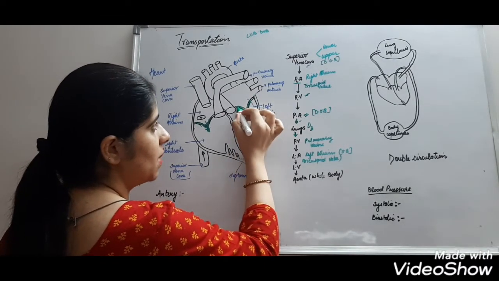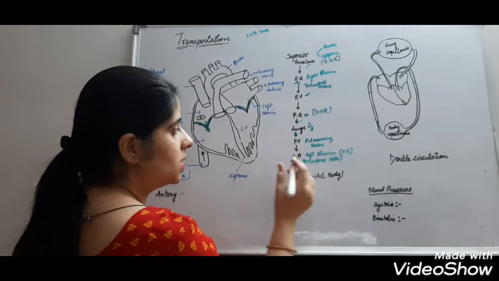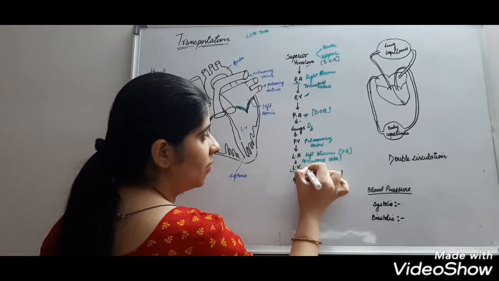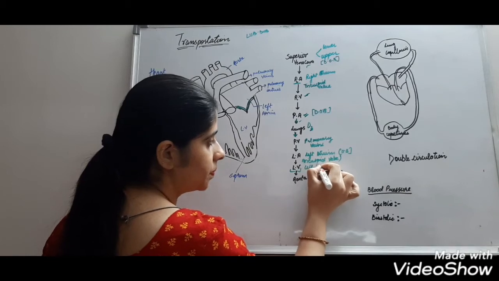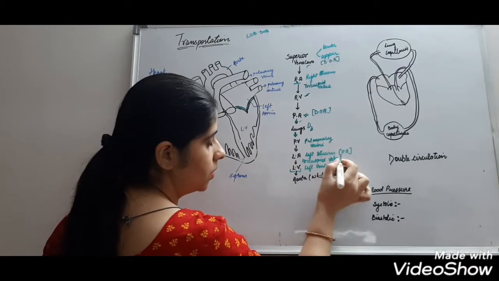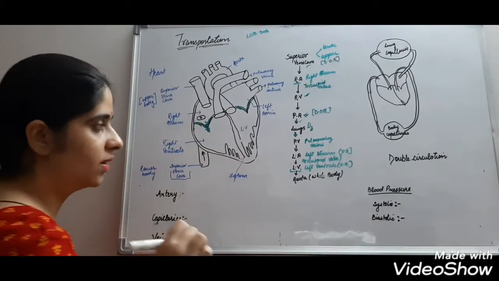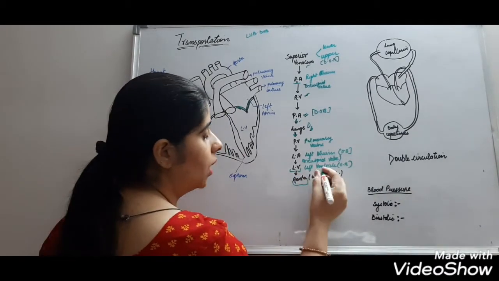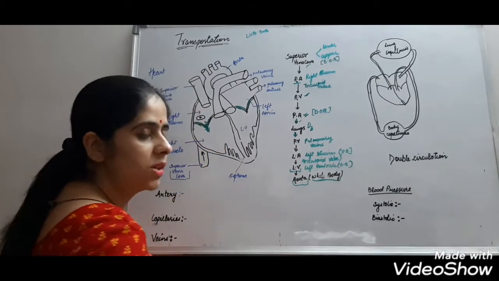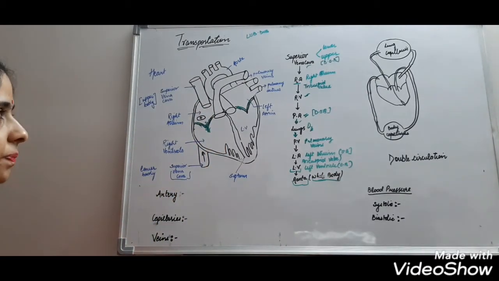These walls are known as bicuspid walls, and blood is transferred to the left ventricle. This is the oxygenated blood, and from the left ventricle the blood goes to the aorta, and aorta transfer the oxygenated blood to the whole body.